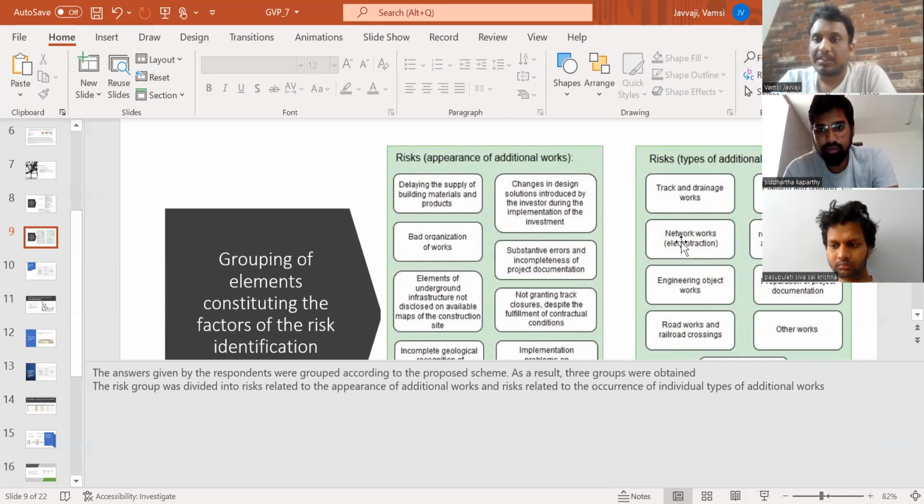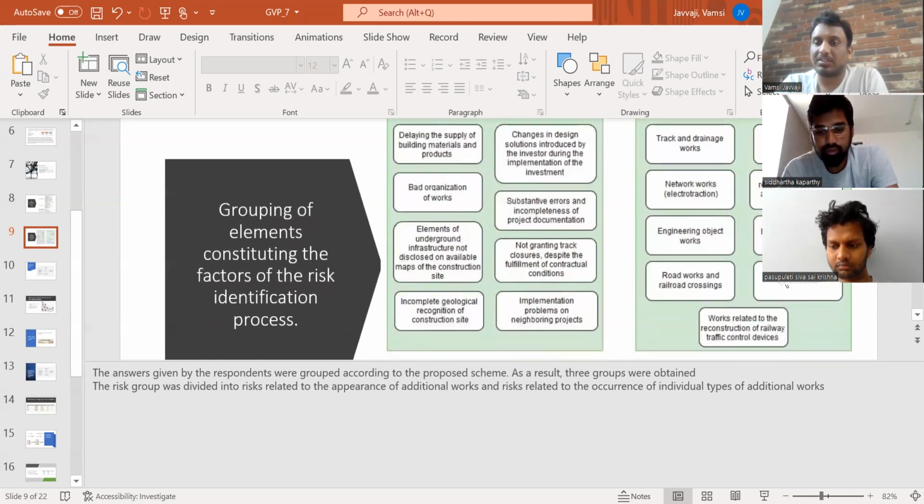And some of the types of additional works in the risks are track and drainage works, network works, engineering object works, road works and railroad crossings, platform building works, works related to the reconstruction of water and sewage, gas and energy networks, preparation of project documentation, other works, and works related to the reconstruction of railway traffic control devices. The answers given by the respondents were grouped according to the proposed scheme. As a result, 3 groups were obtained. The risk group was divided into risks related to the appearance of additional work and risks related to the occurrence of the individual types of additional work. These are the elements constituting the factors of the risk identification process.